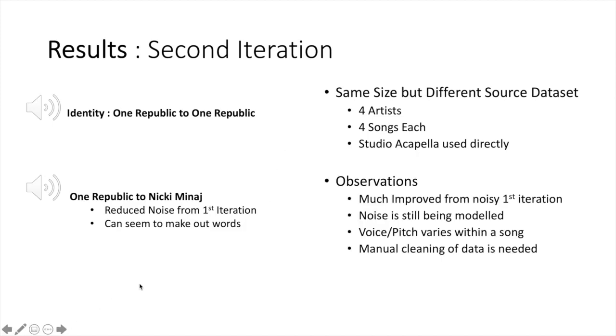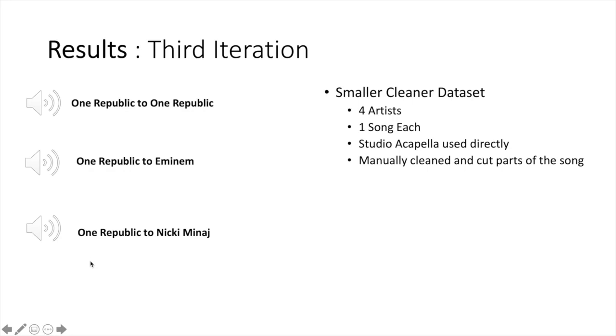We found that noise was much better in this iteration, probably due to the data. Also, the words could kind of be made out now. However, we were still not happy with the quality of the conversion, and we hypothesized that this might be due to having multiple songs for each artist. So in the final iteration, we only used 1 song per artist, manually cleaned to remove any noise and alternate sounds. This sounded like